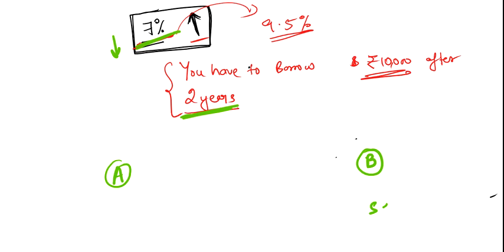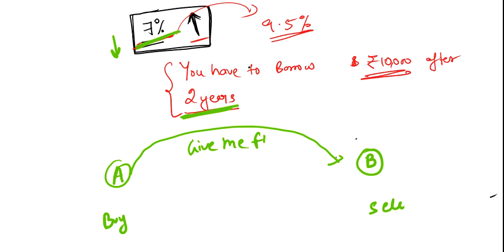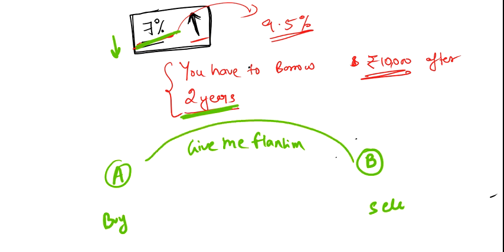So he'll be on the sell side and you will be on the buy side, meaning you want to protect yourself from the rise in price. So you will say to him, you will give me floating. Okay, B will give you floating, the arrow will be like this, and A will give B a fixed percentage of say 7. Now A is giving 7% to B.